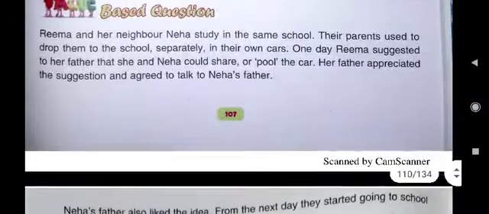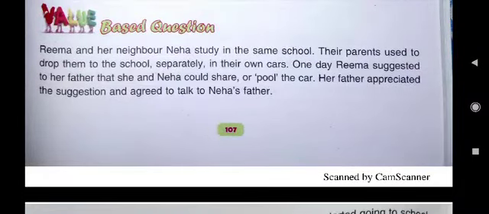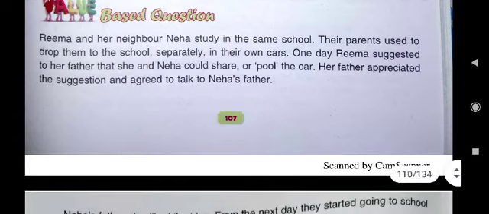Now come to value based question of this lesson. What are value based question? Your homework for today is you have to write the answers of D part. Value based questions are: Reema and her neighbor Neha study in the same school. Reema and Neha are two girls, both of them study in the same school. Their parents used to drop them to the school separately in their own cars. They belong to rich families, so their parents used to drop them to the school in their own cars.